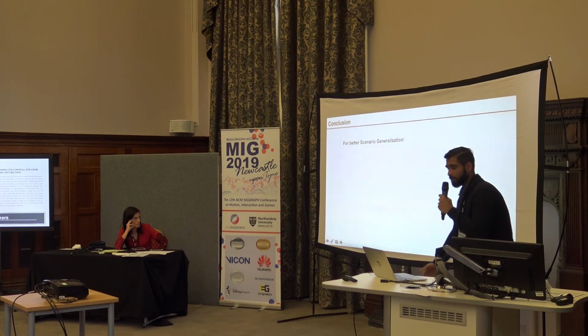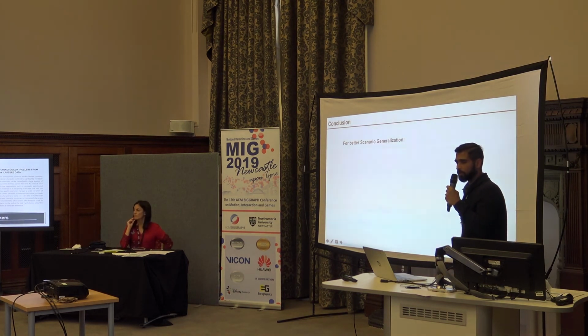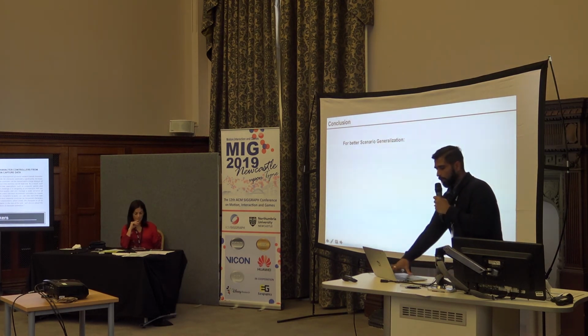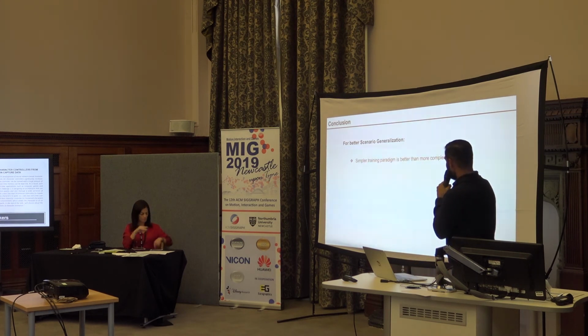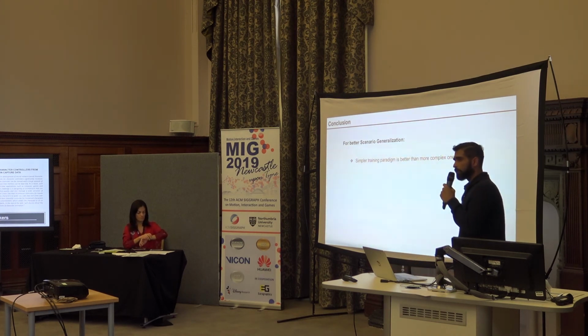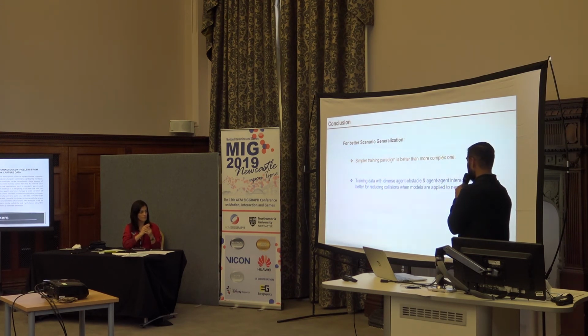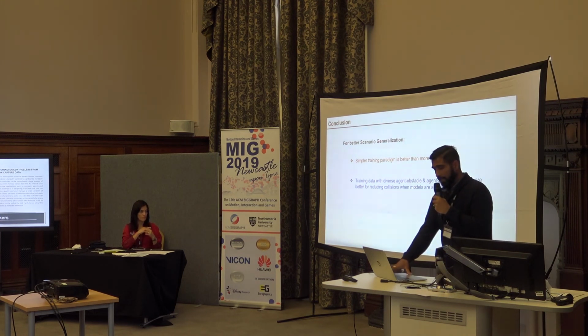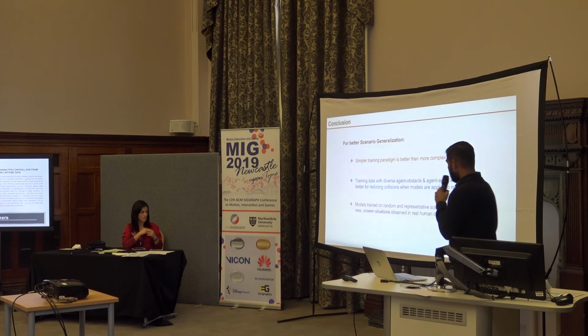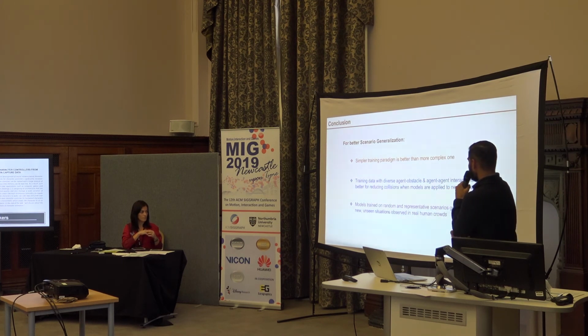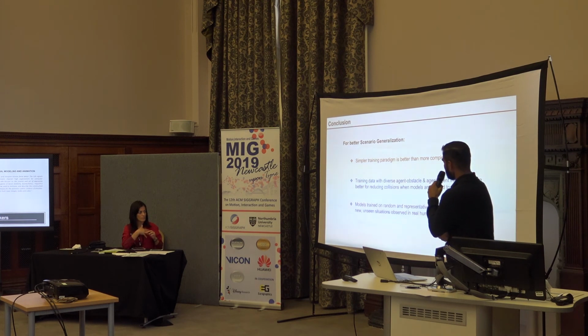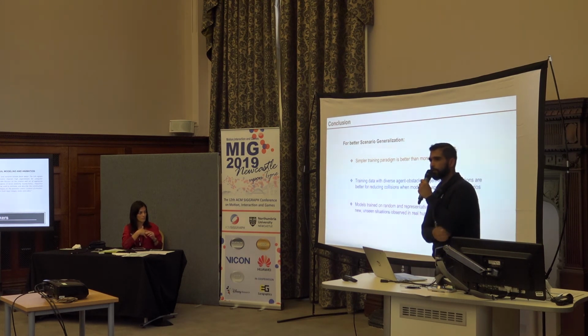Finally, what do we learn from all this? The conclusion here is that a simple training paradigm is better than the complex one. Moreover, training data with diverse agent-obstacle and agent-agent interactions is better for reducing collisions in models applied in new scenarios. And when it comes to the real world, a model trained on random and representative scenarios generalizes to new unseen situations observed in real human crowds. Thank you.